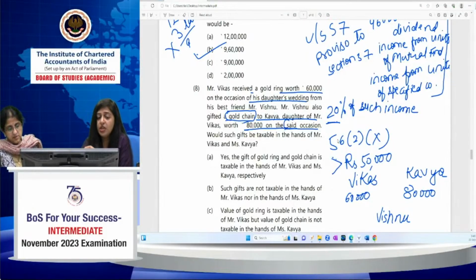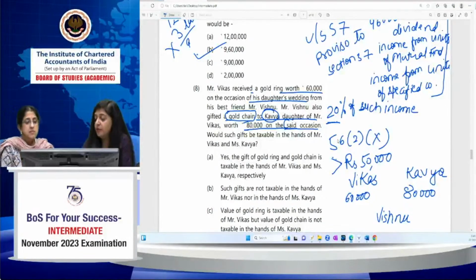What was the occasion in this case? In this case, the occasion was Mr. Vikas' daughter's wedding. And who is his daughter? Miss Kavya. So Miss Kavya got a gold chain from Mr. Vishnu on the occasion of her marriage, and Mr. Vikas got a gold ring on the occasion of his daughter's marriage.